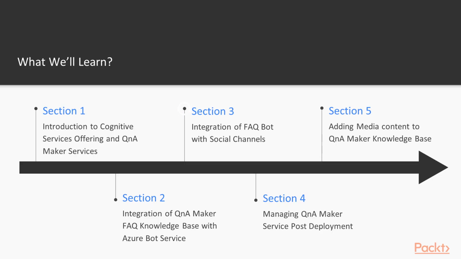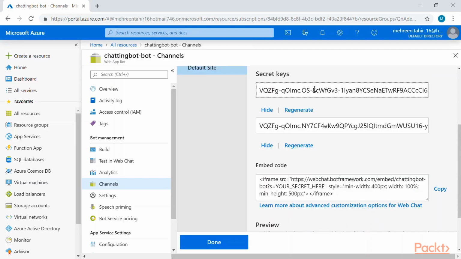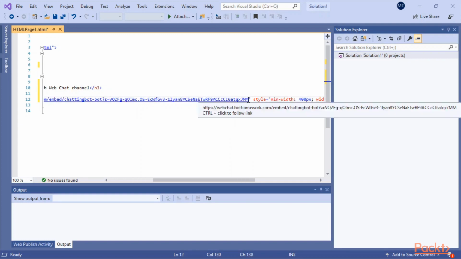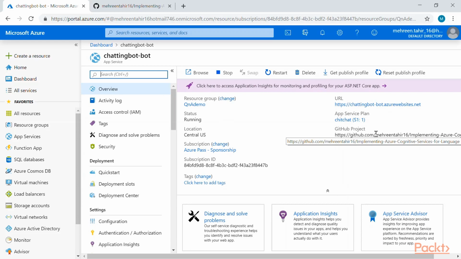In Section 3, we will take a brief look at socializing the FAQ bot with the help of available social channels on Azure. We will take things ahead and integrate the FAQ bot with web chat channel. Then, we will publish the bot to Azure Web App and enable continuous integration to app with web chat using GitHub and Azure Portal.